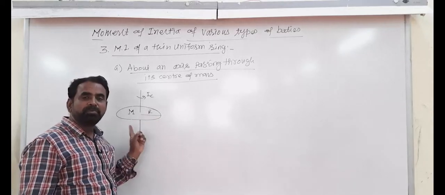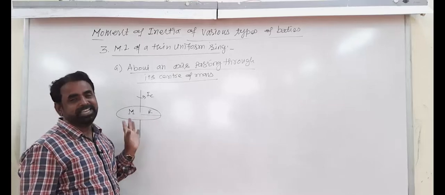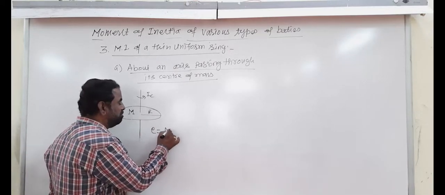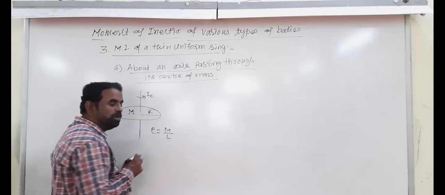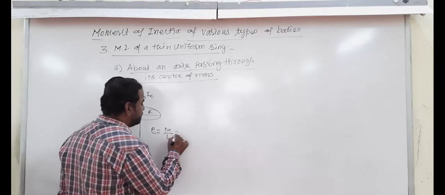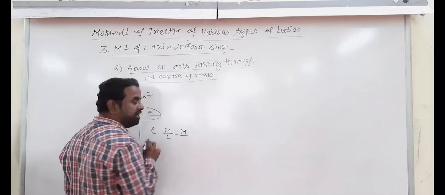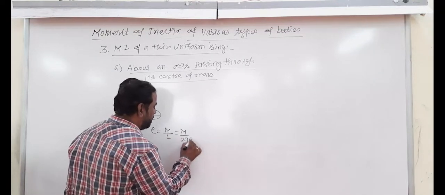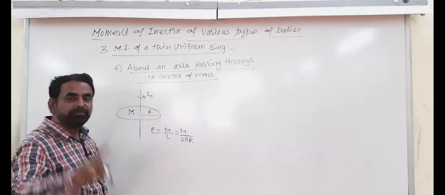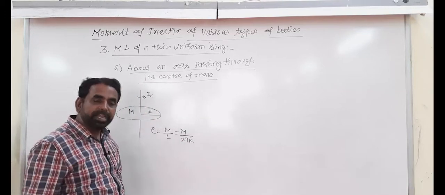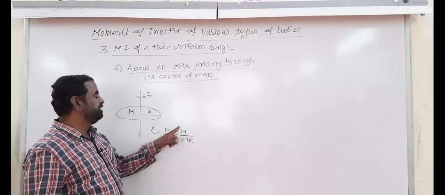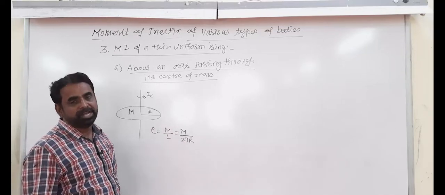Thin uniform, here linear density again same, and that is equal to total mass of the ring divided by total length, that is equal to capital M divided by L, means circumference, that is 2 pi capital R. Circumference of the ring is nothing but length of the ring, and that is equal to rho is equal to M divided by 2 pi R.